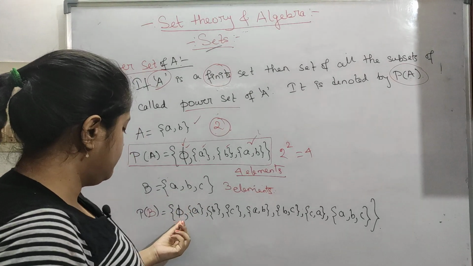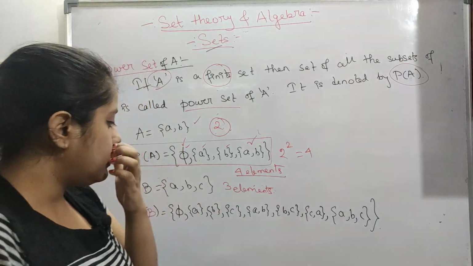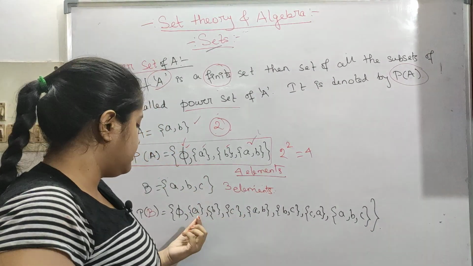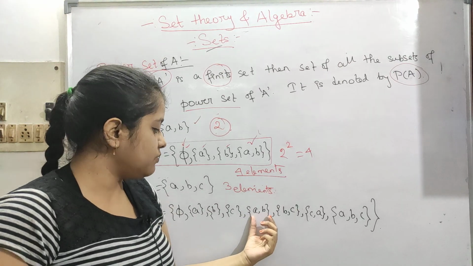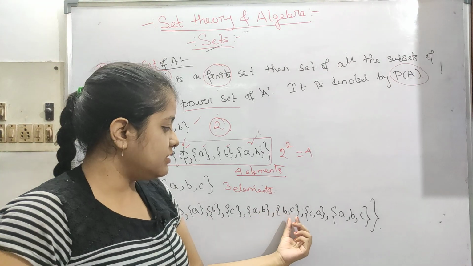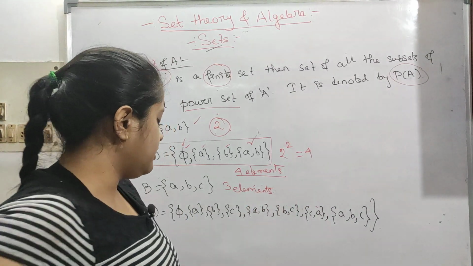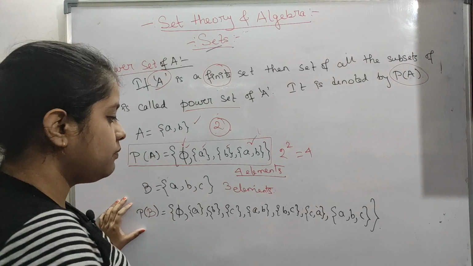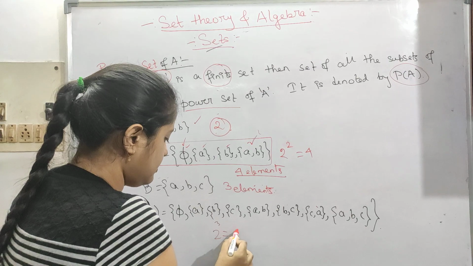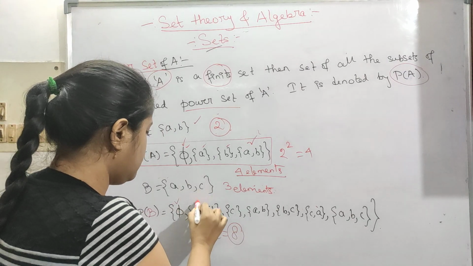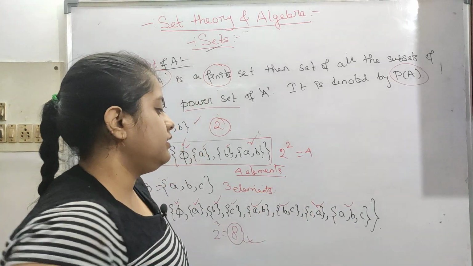Here the trivial ones are the null set and the whole set {a, b, c}, all are present, and all the possible subsets like the singleton sets {a}, {b}, {c}, and the combinations like {a, b}, {b, c}, {c, a}. The power set will contain 2 to the power 3, which is 8. So 1, 2, 3, 4, 5, 6, 7 and 8. Yes, all 8 are present.